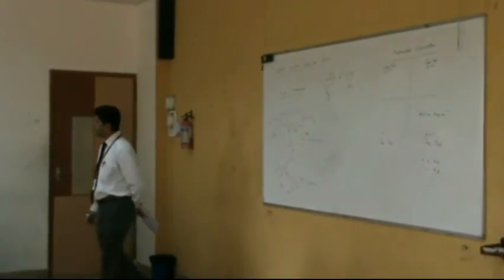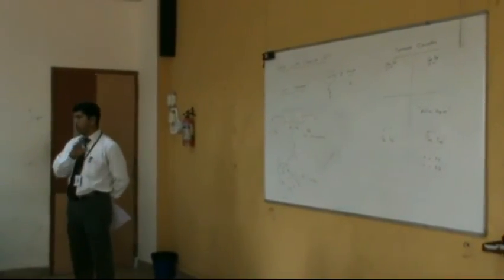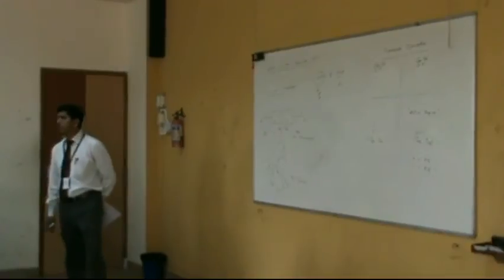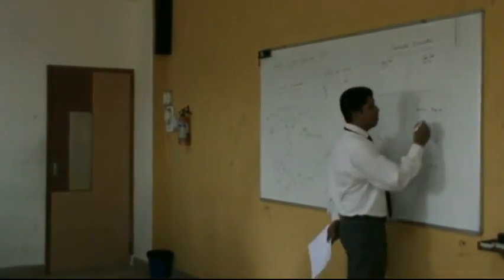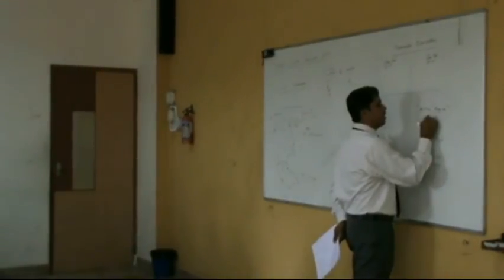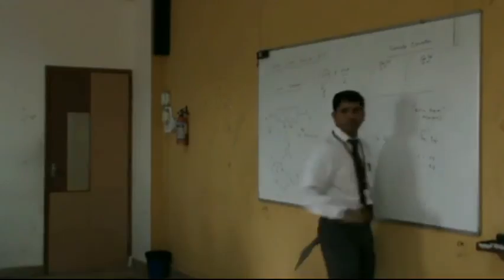Why is this region important? You will understand from the characteristics. Because in this region, the transistor can be used as an amplifier. I already mentioned it: the application of a transistor in the active region is amplification.